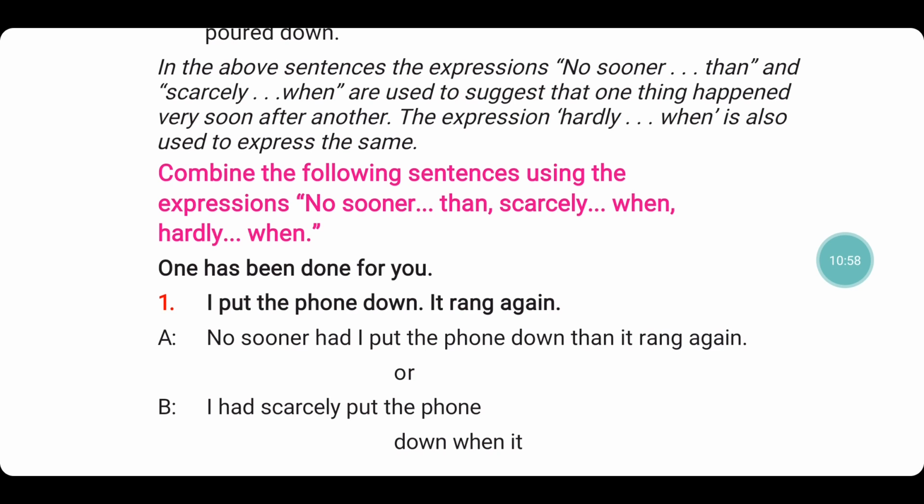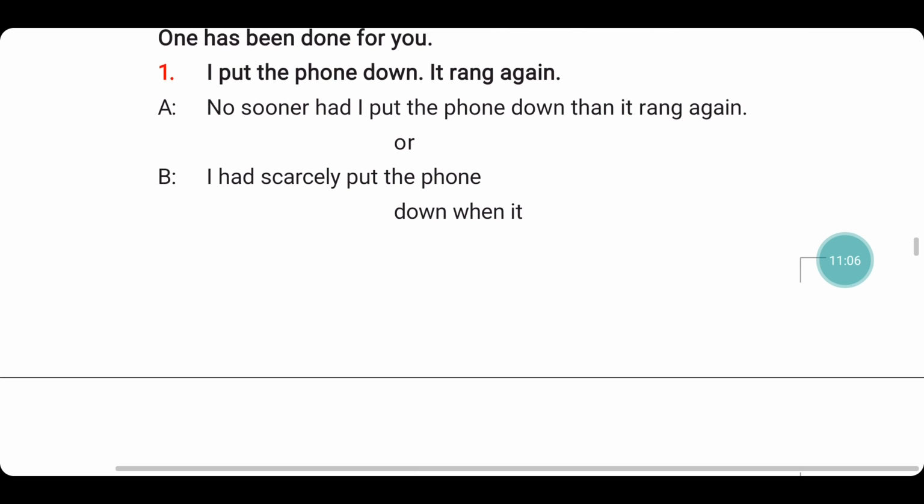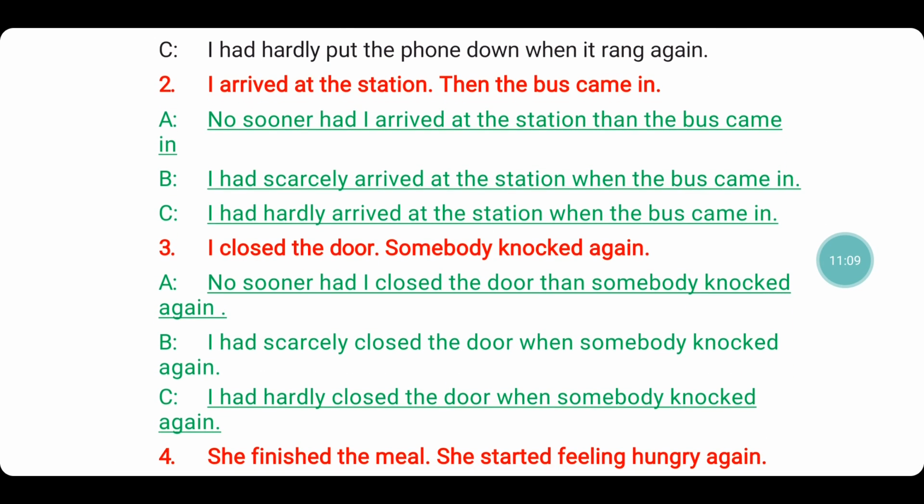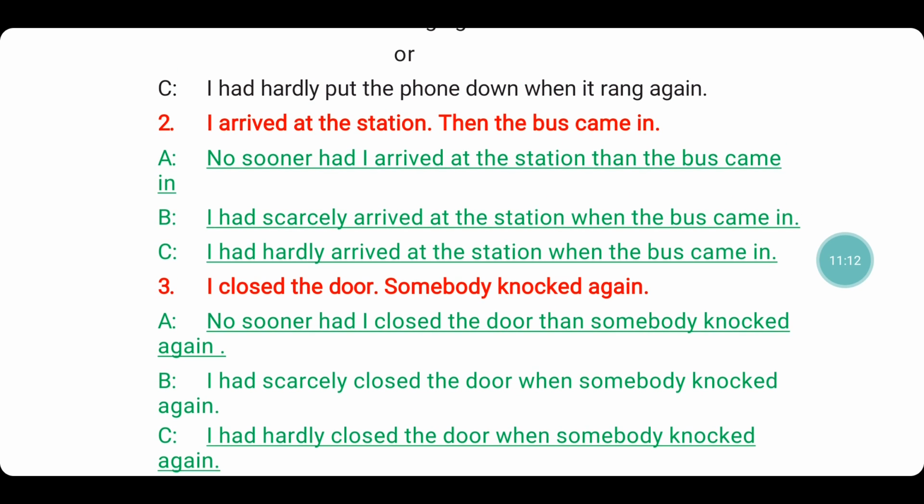Combine the following sentences using the expressions no sooner than, scarcely when, or hardly when. So first one has been done for us. Let's go with the second one. I arrived at the station, then the bus came in. These two sentences we have to first join. Okay, which happened first? Arrived at the station happened first. The second one is the bus came. So we will put the first incident in the past perfect tense. So here the sentence would be, I had arrived at the station when the bus came in.